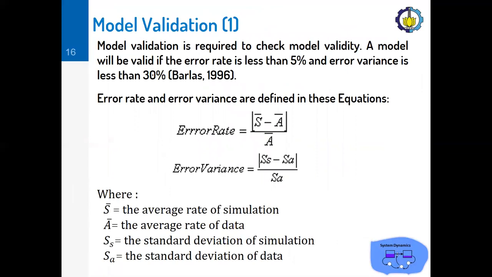After we have simulated the models, we need to validate the model to check the model accuracy or validity. A model will be valid if the error rate is less than 5% and the error variance is less than 30%. And here is the equation of the error rate and the error variance.